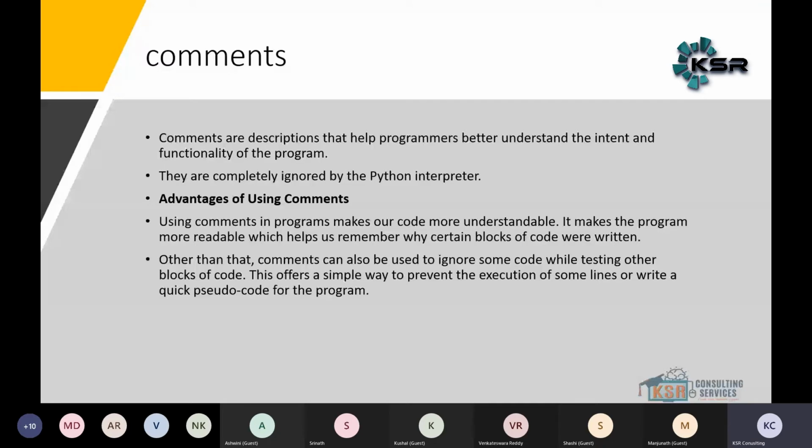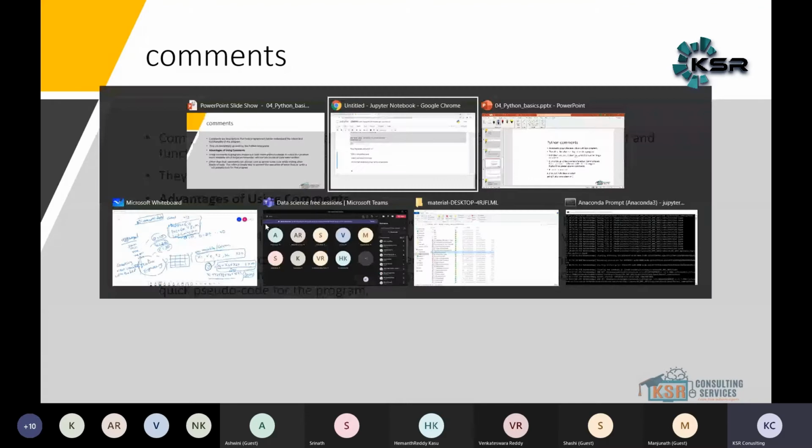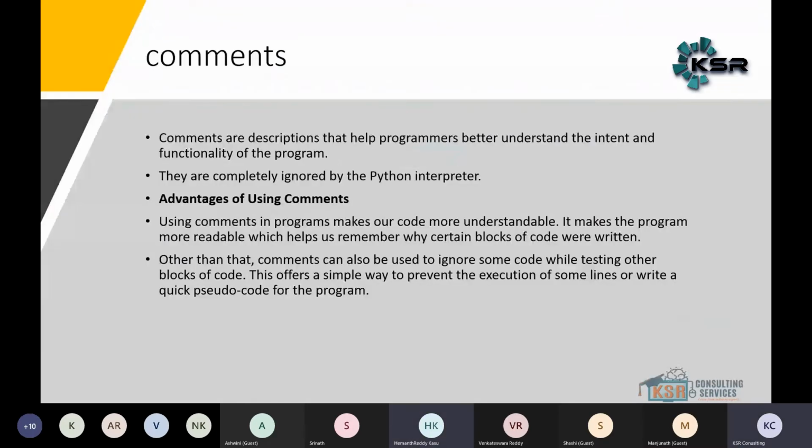Docstrings. We still have time to cover docstrings. Who is asking the question? Hemant. The docstring comes under the user-defined function, so when I explain the user-defined function, we will explain the docstring. Because we still have time, I'm going in a flow so that everyone can understand. If I explain the docstring, I must also explain user-defined functions, and people may not be able to understand the user-defined function yet. So that is the meaning.